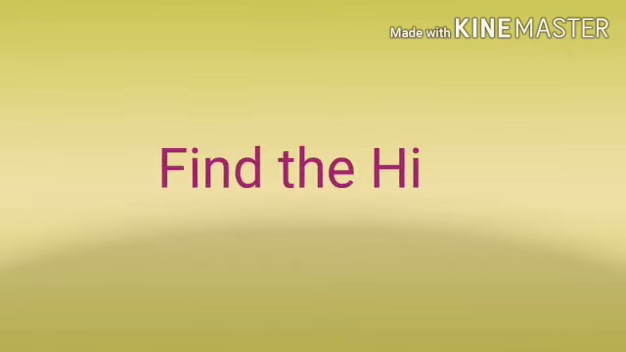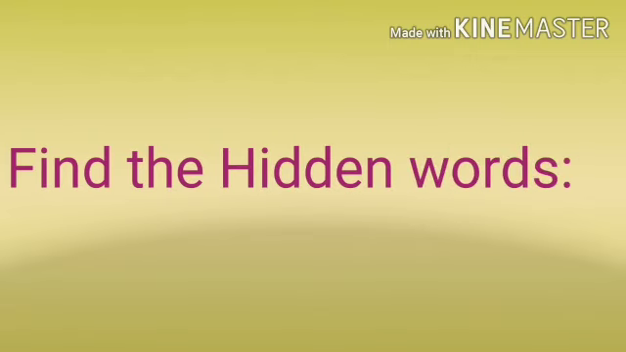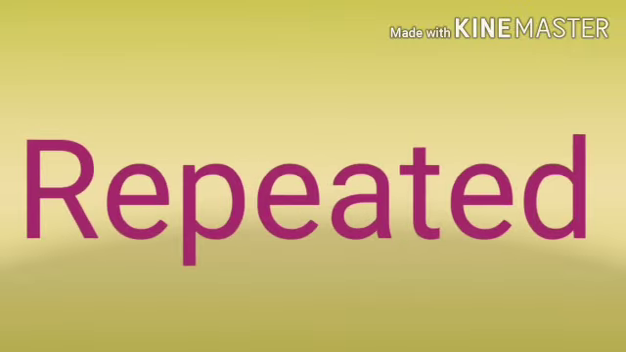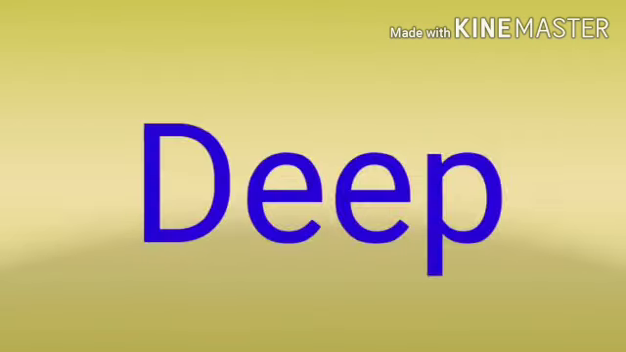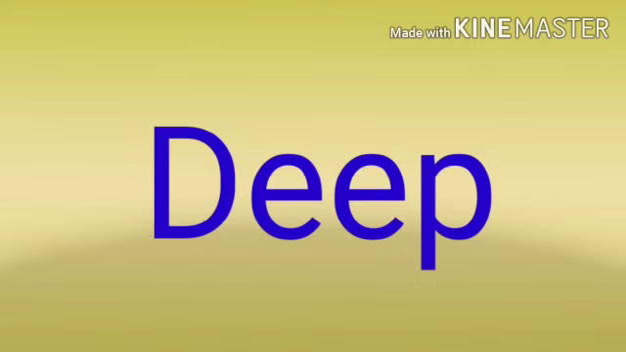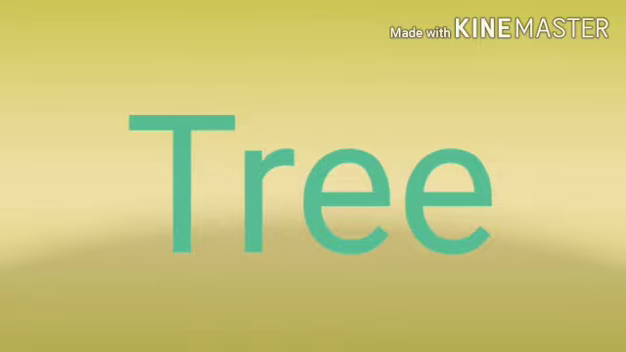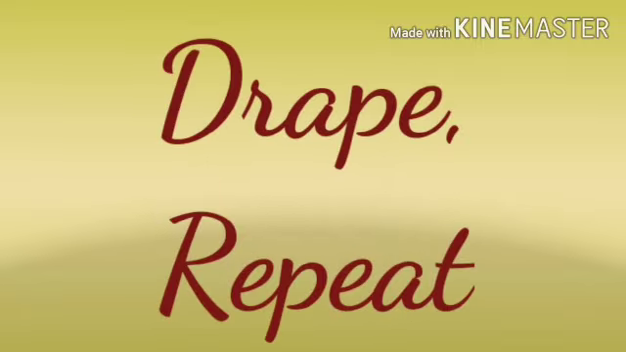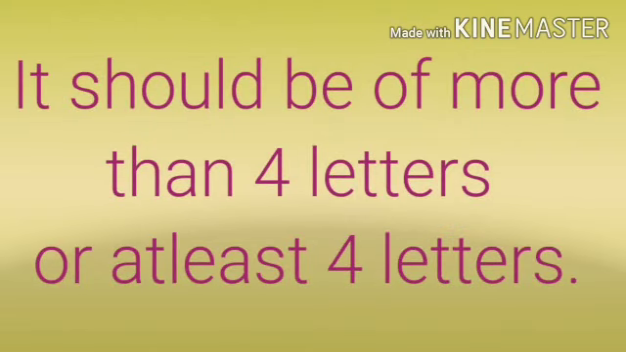Next topic will be find the hidden words from the given word. Now there may be instructions in the bracket, like at least 4 alphabet words. Now the given words will have bigger spellings. Here I am giving the example, repeated. From that we can make smaller words of 4 alphabets like deep, tree, drape, repeat. It may go more than 4 alphabets, but it should not be less than 4 alphabets.